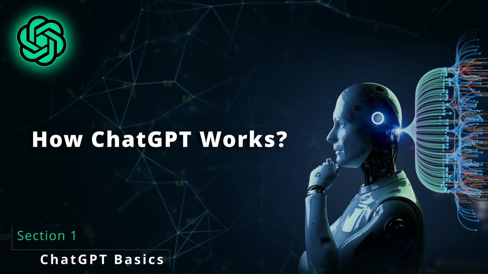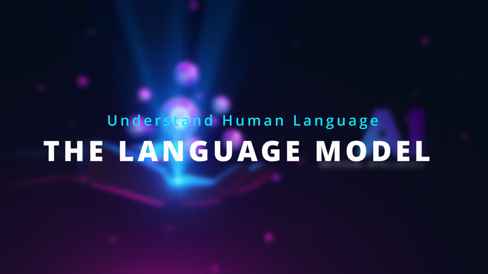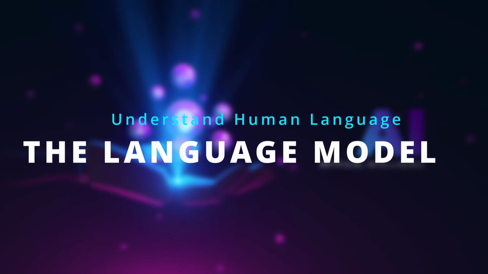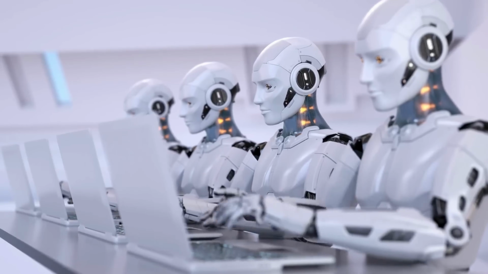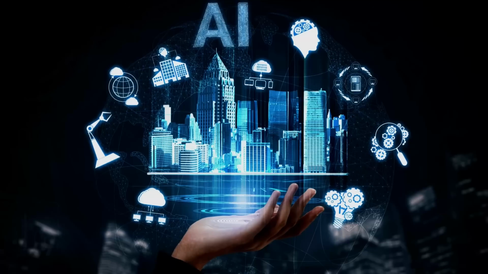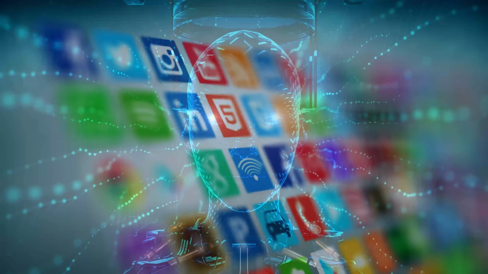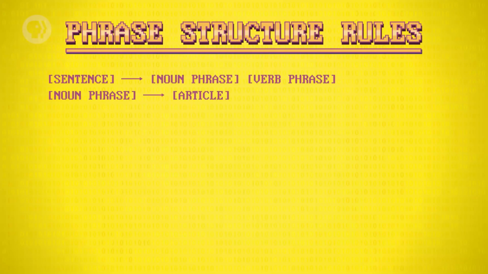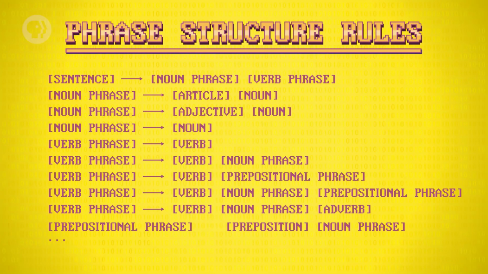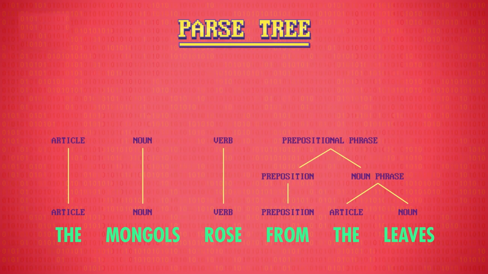And now let's understand how ChatGPT works. ChatGPT uses a type of artificial intelligence called the language model. It is like a computer program designed to understand the human language. So ChatGPT spends a lot of time and resources training on a massive amount of data from the internet, like websites, books, articles, news, conversations on Twitter, discussions on Reddit, and any other kind of text available on the internet. And that's all to understand the patterns and structures of the human language. This includes understanding the relationship between words, the grammar, and the meaning of the words in different contexts.